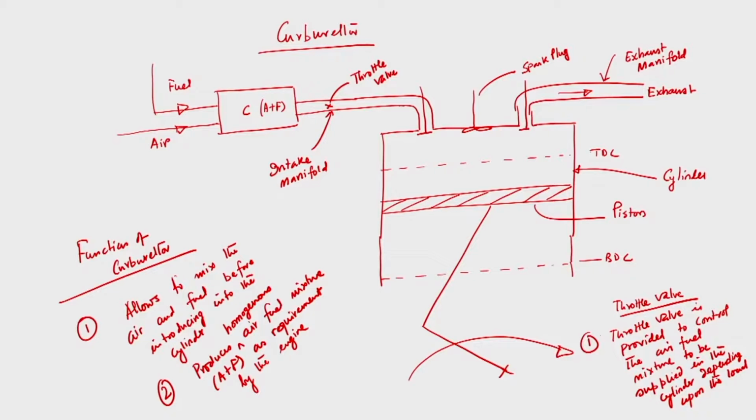So, carburetor and throttle valve, these are important parts of a spark ignition engine. That is what we have discussed. The carburetor's function is to mix the air and fuel before introducing it into the cylinder. Not only does it mix, it produces a homogeneous mixture of air and fuel as recommended by the engine, while the throttle valve is provided only to control the air-fuel mixture supplied into the cylinder depending upon the requirement or load.